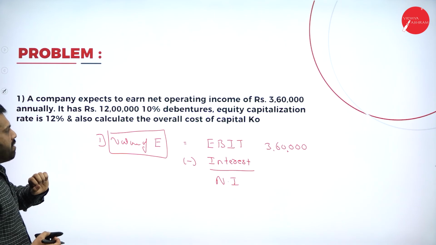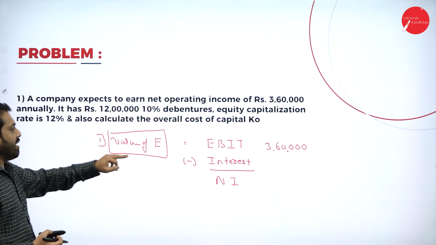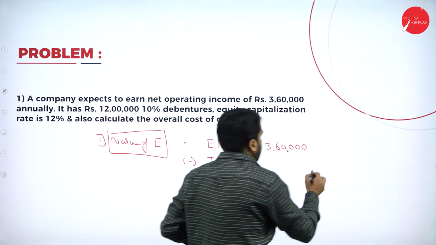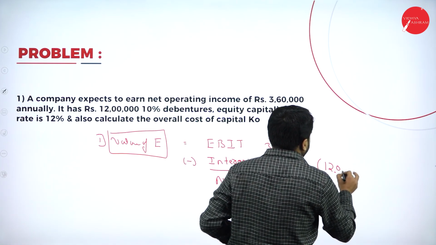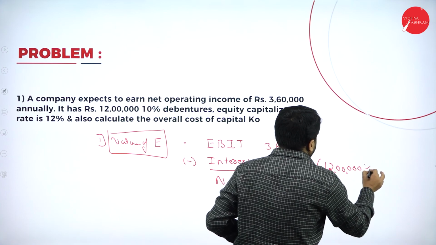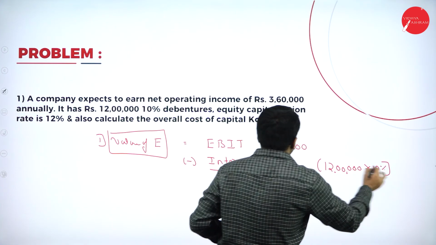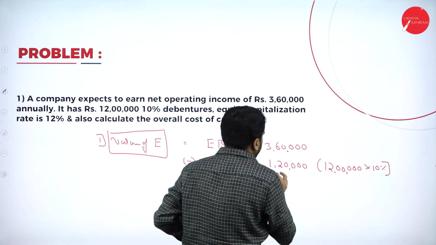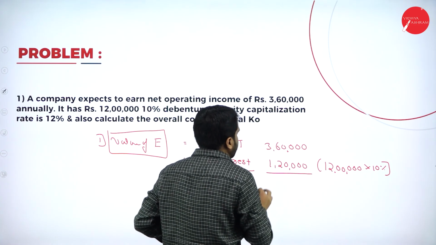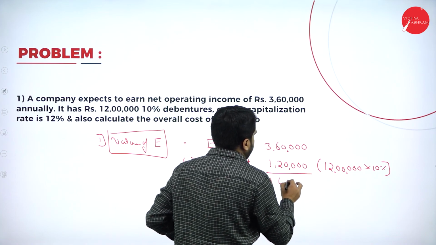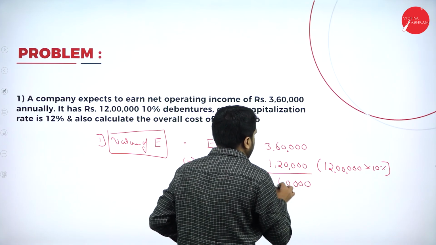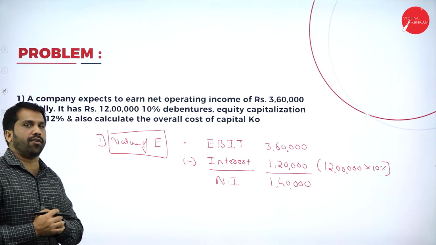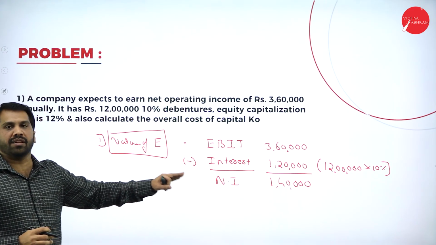Now, what is the EBIT you have? 3,60,000. What is the interest you have? 12 lakh at a rate of 10%. You will get 1,20,000. Now 360 minus 120 will be 1,40,000. What is your NI? Net income is 1,40,000. Hope you're clear with this.